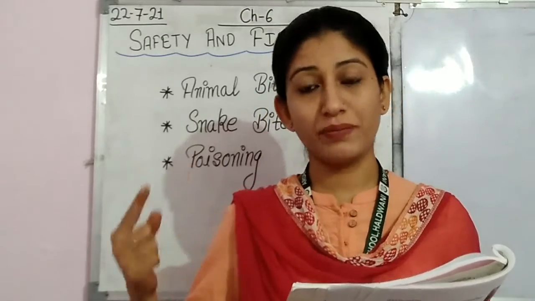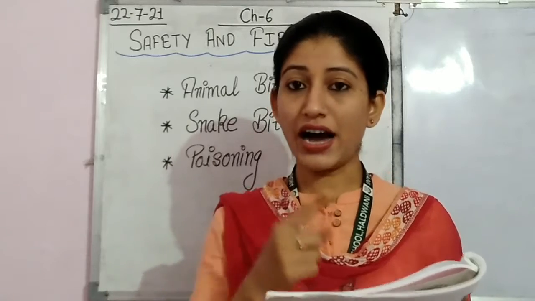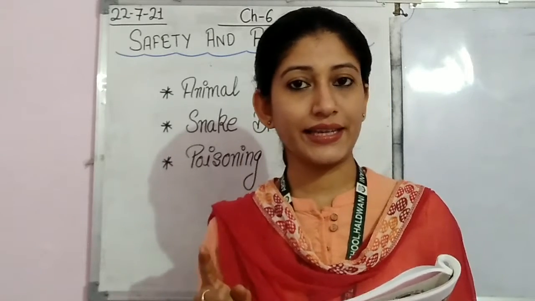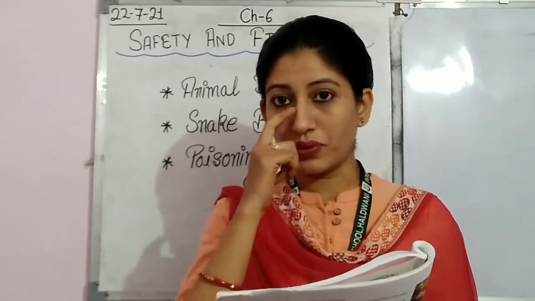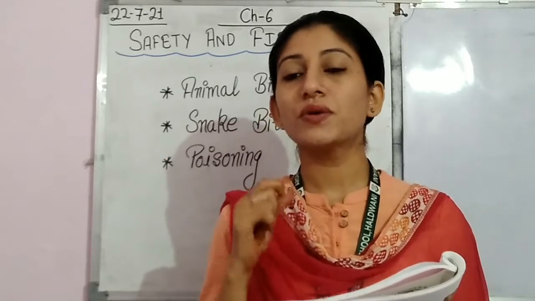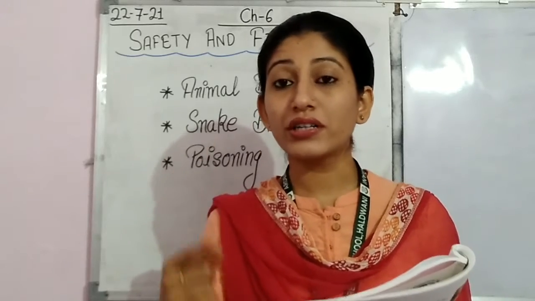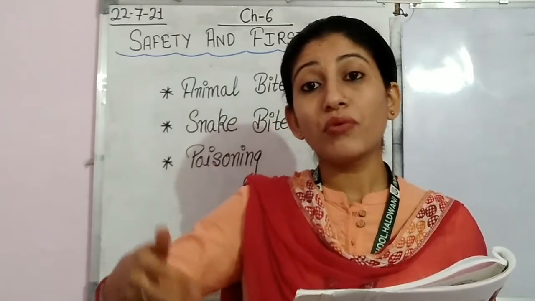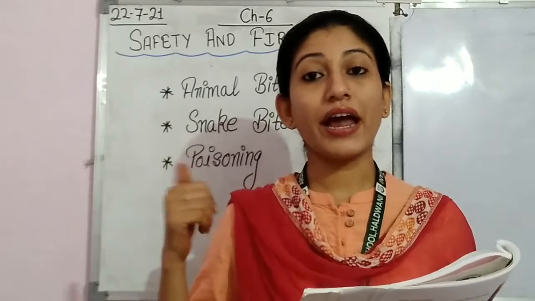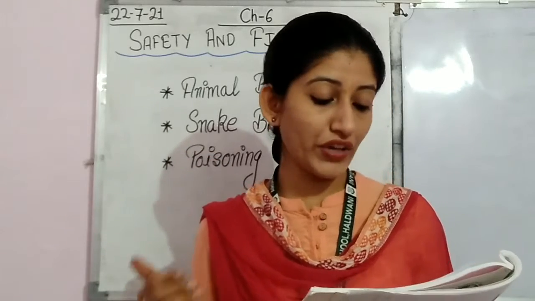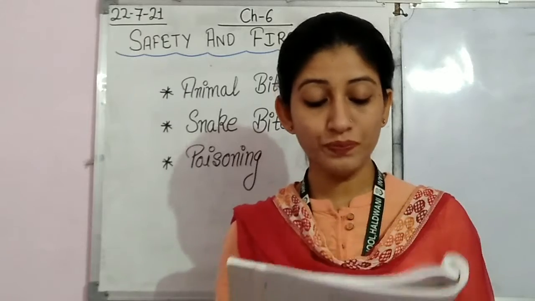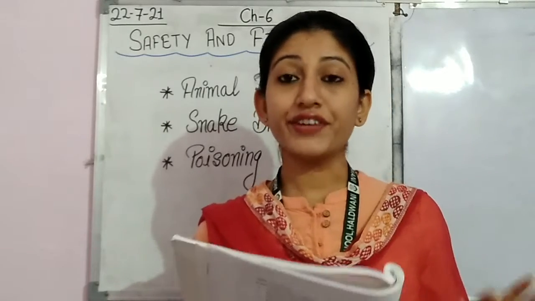The poison of the snake moves very fast through the blood and affects the heart and brain, causing death. If a snake bites a person, the poison moves with the blood to the heart and brain, and causes the death of the person. So the following steps must be taken to give first aid.